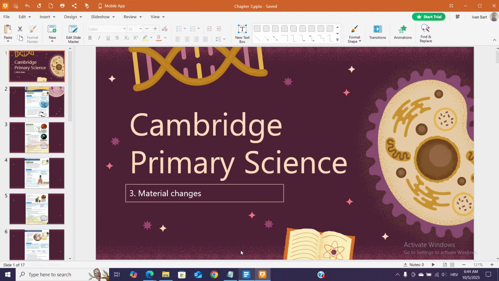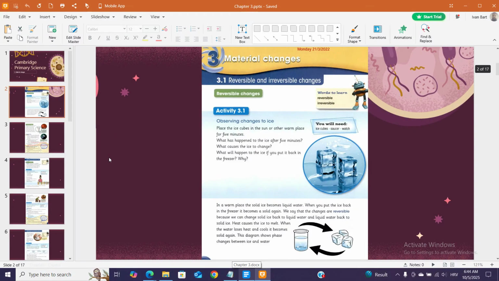Cambridge Primary Science. Monday the 21st of March 2022. 3. Material changes. 3.1 Reversible and irreversible changes.